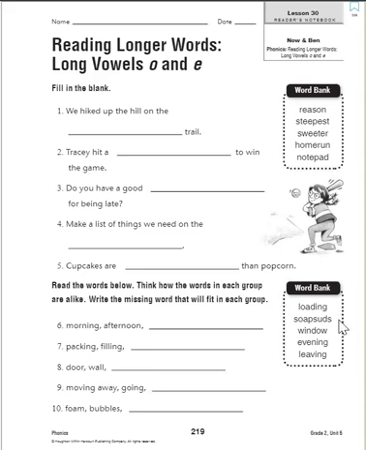No. Soap suds? No, I don't think that goes together. Window? Nope, I don't think so. Evening? That one might be right. Morning, afternoon, and evening. I think that's our word. Evening goes in line 1. So go ahead and write that.